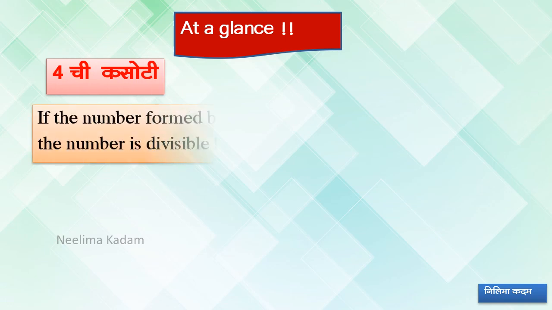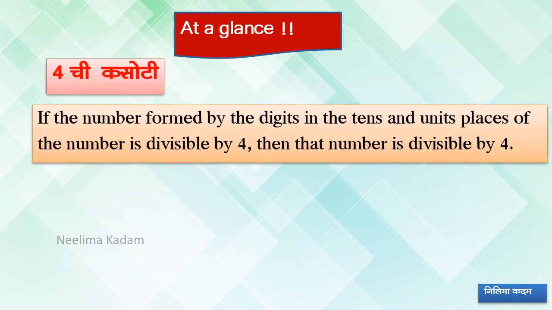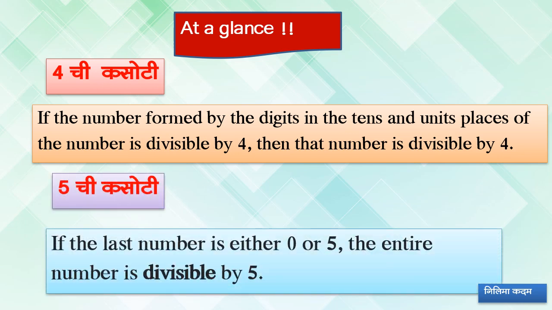Test for 4. If the number formed by the digits in the tens and units places of the number is divisible by 4, then that number is divisible by 4. Divisibility test for 5. If the last number, that is the number in the units place, is either 0 or 5, then the entire number is divisible by 5.